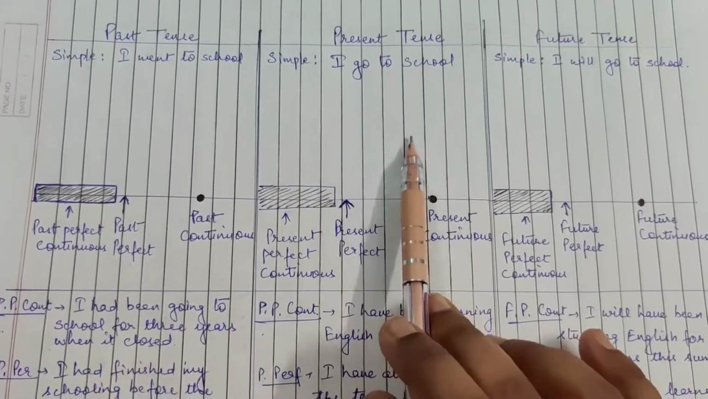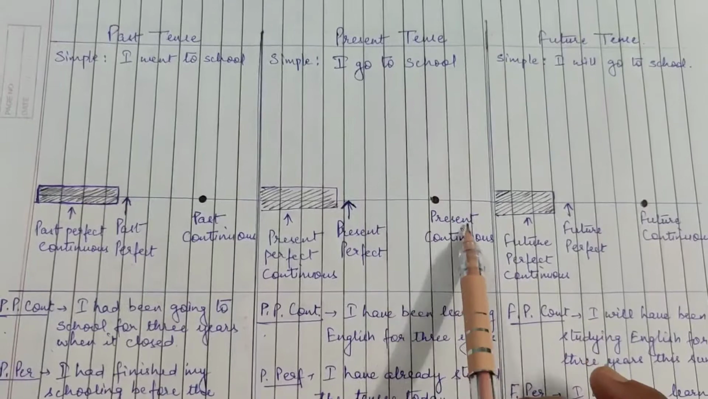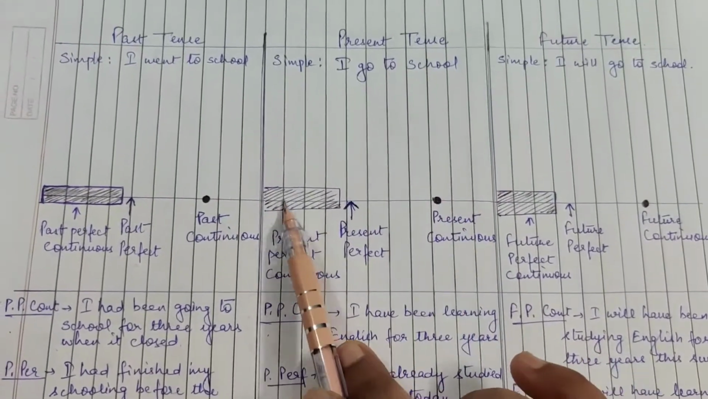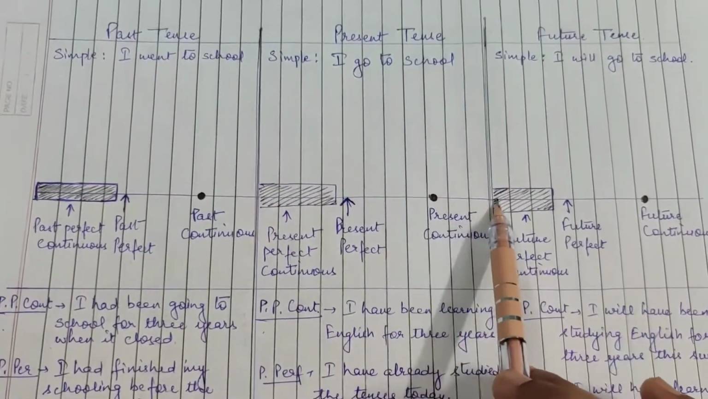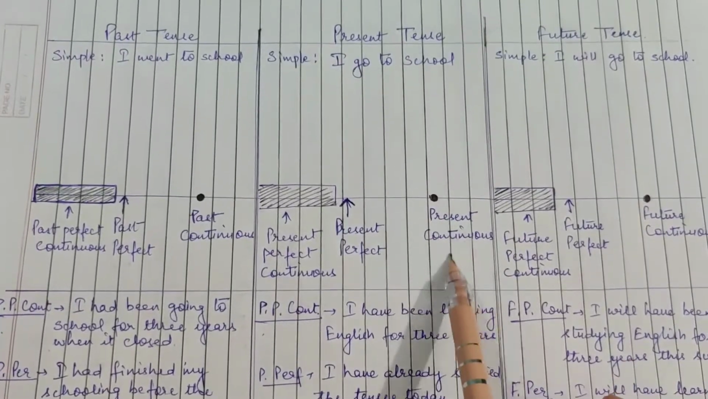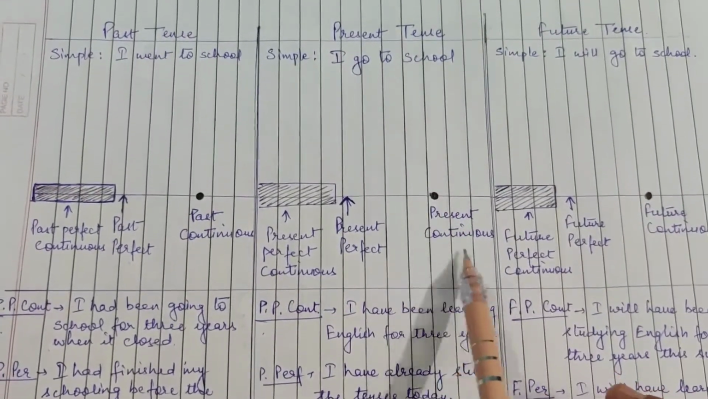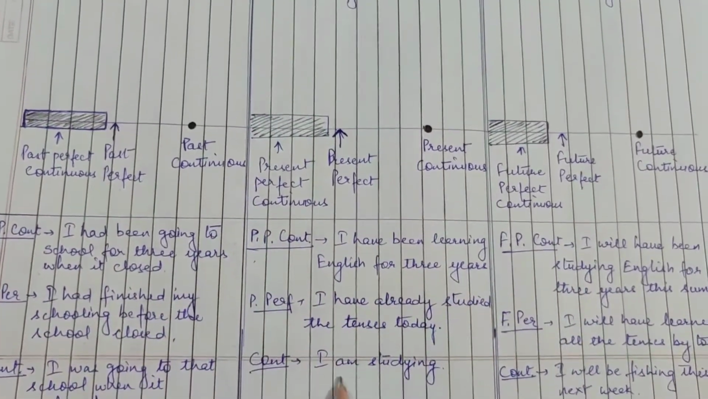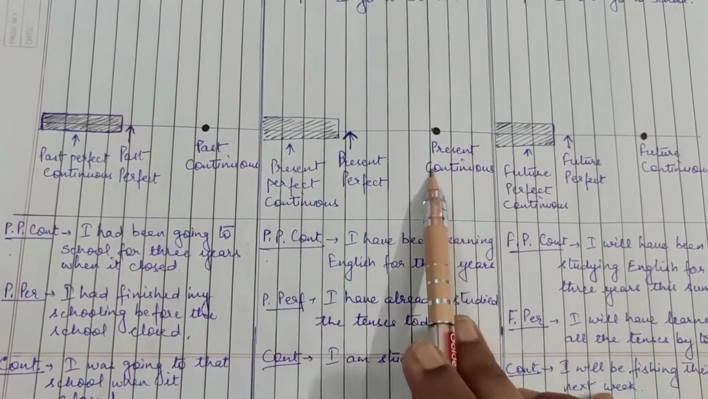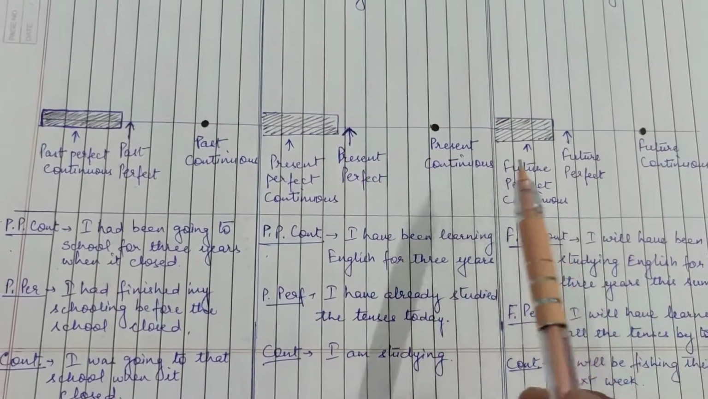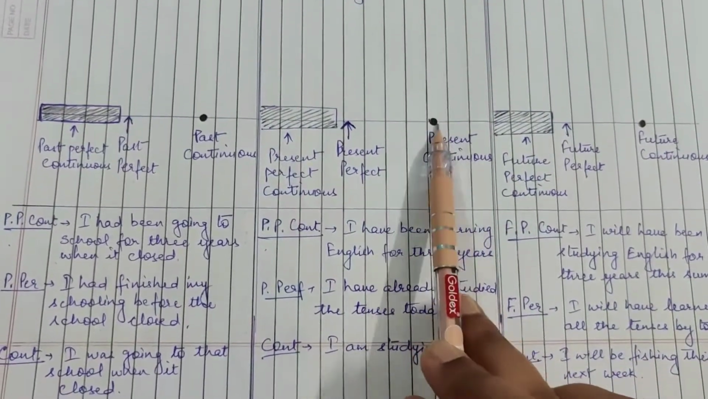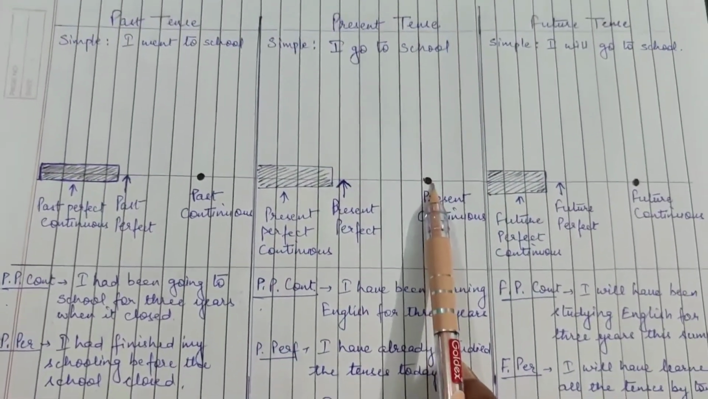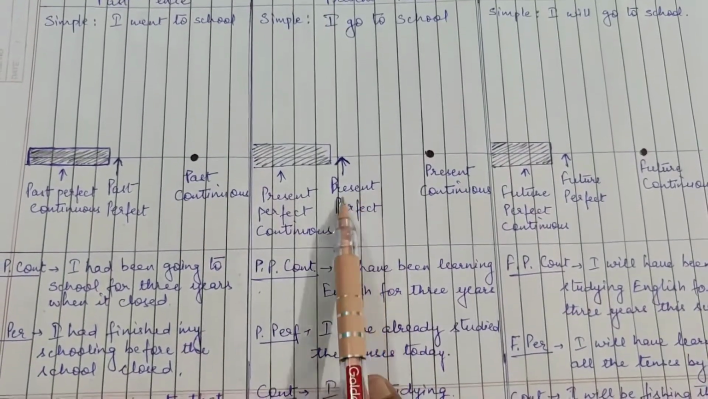So what is present continuous? Generally, on the timeline of present tense, a certain time point, and what is going on at that time point, that is known as present continuous. We'll see it with an example: I am studying. We don't need a time reference here because it is clear that we are talking about the present tense only.